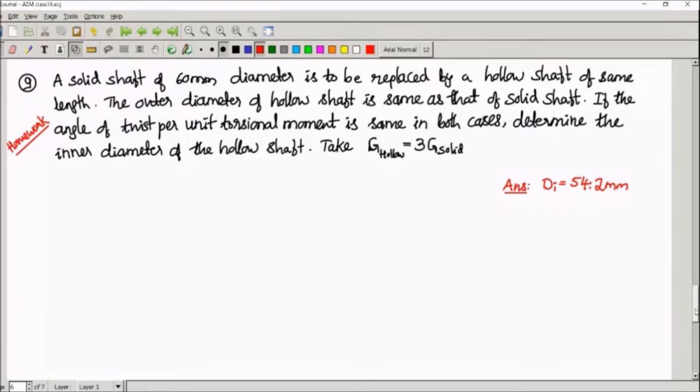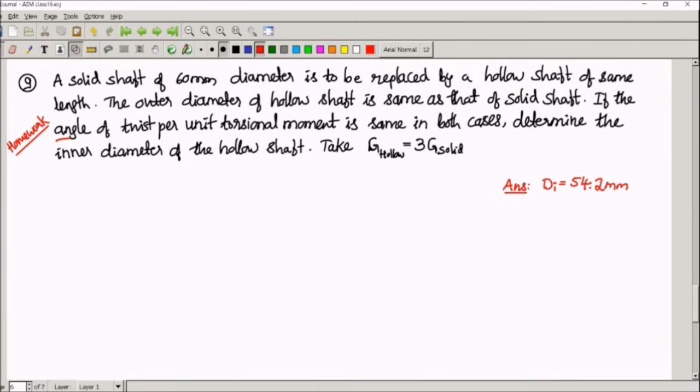It is a solid shaft of 60 mm diameter which has to be replaced by a hollow shaft of the same length. The outer diameter of the hollow shaft is same as that of solid shaft. If the angle of twist per unit torsional moment is same in both cases, determine the inner diameter of the hollow shaft. G of hollow shaft is equal to 3 times the G of solid shaft. That's the given condition for material. The answer is 54.2 mm.